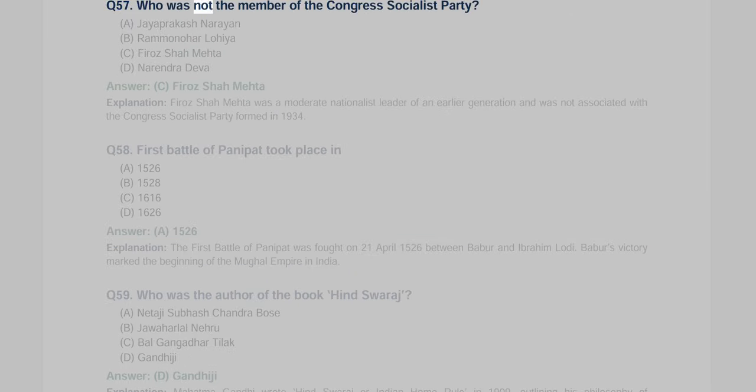Q57. Who was not a member of the Congress Socialist Party? A. Jayaprakash Narayan. B. Ram Manohar Lohia. C. Firoz Shah Mehta. D. Narendra Deva. Answer: C. Firoz Shah Mehta. Explanation: Firoz Shah Mehta was a moderate nationalist leader of an earlier generation and was not associated with the Congress Socialist Party formed in 1934.